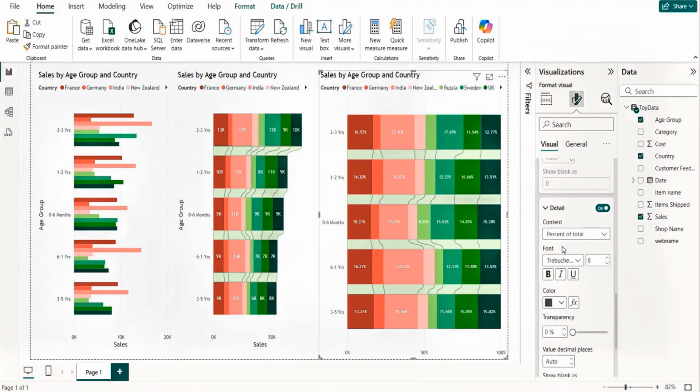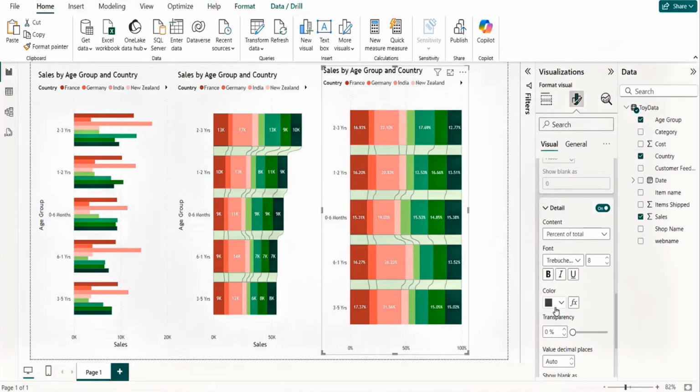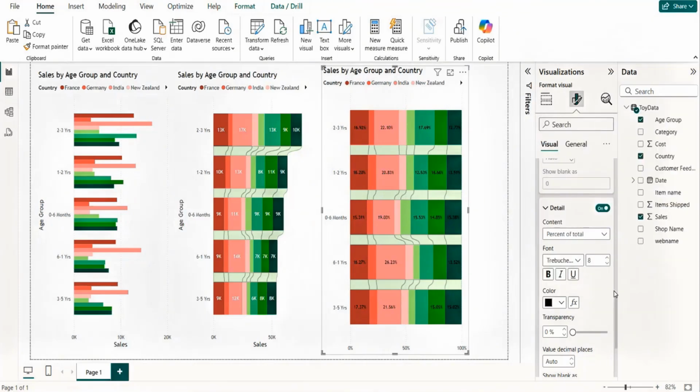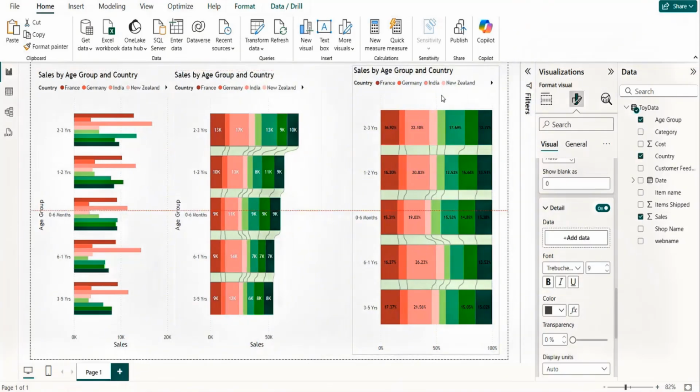So I'll come back to the percentage of the total. Okay, so this is how it is. So percentage of total. And then what else do we have? The color part is there. You can change the color if you want. Well, these are the things we have already done, right?